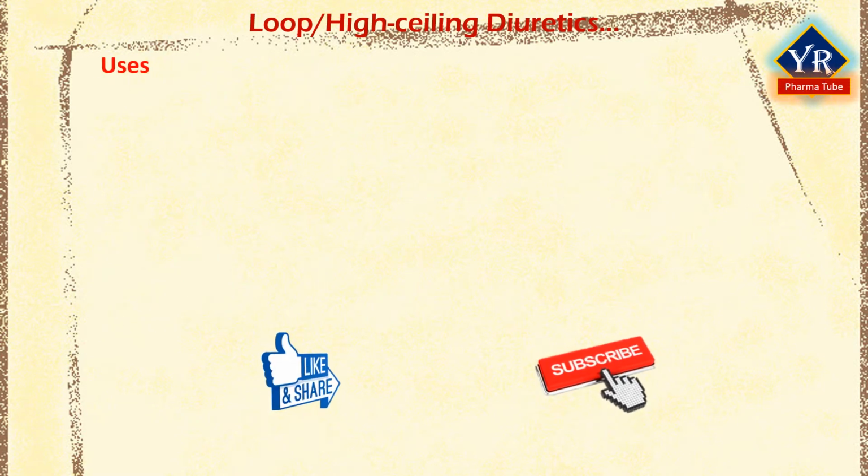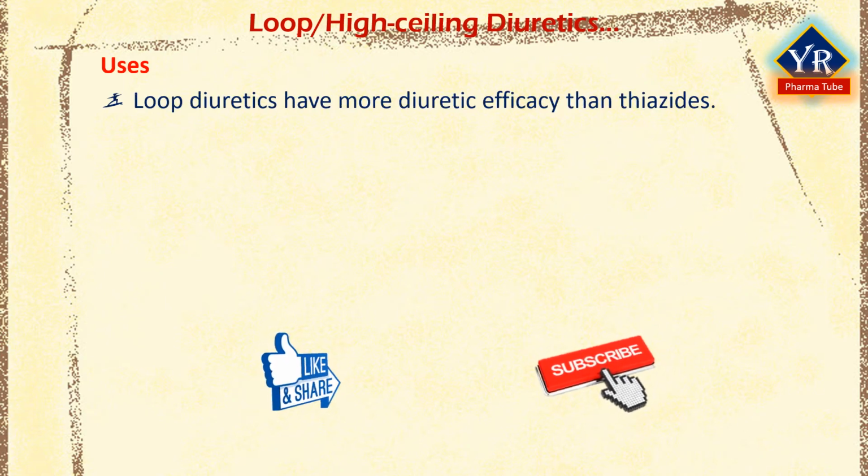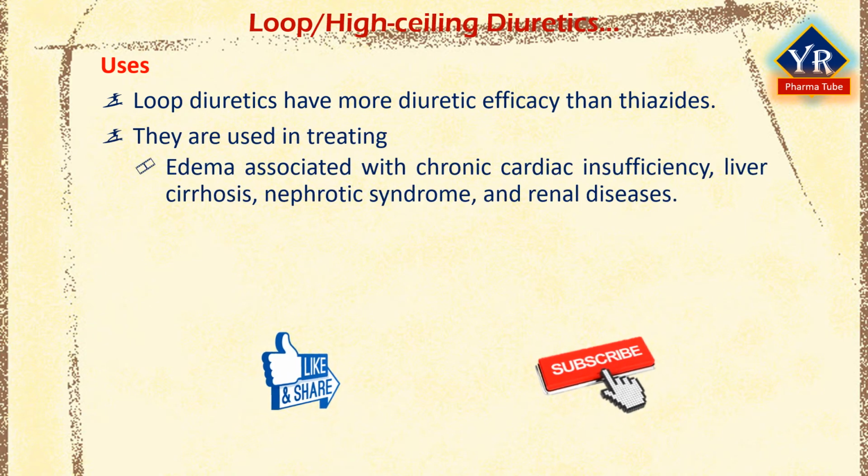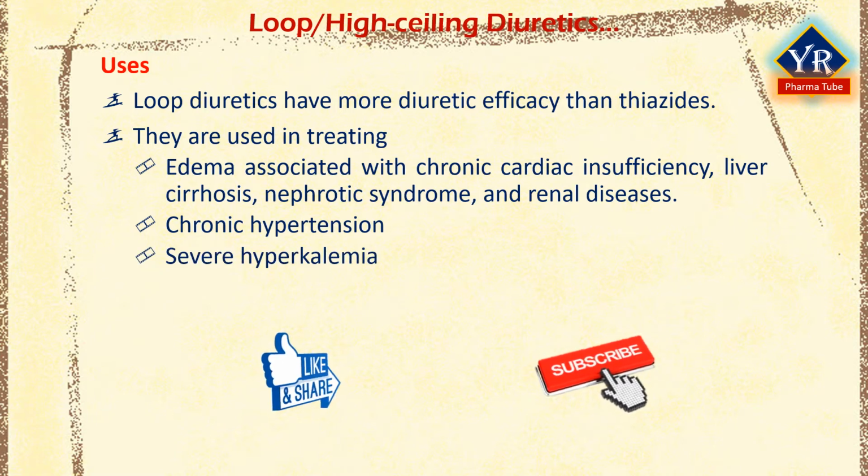Out of all loop diuretics, furosemide and bumetanide are used more frequently than is ethacrenic acid. They all have more diuretic efficacy than thiazides. These drugs are used in treating edema associated with severe and chronic cardiac insufficiency, liver cirrhosis, nephrotic syndrome, and renal diseases. They are frequently used in patients unable to tolerate thiazides. They are also used to treat chronic hypertension both independently as well as in combination with other antihypertensive drugs. Loop diuretics are effective in treating severe hyperkalemia.